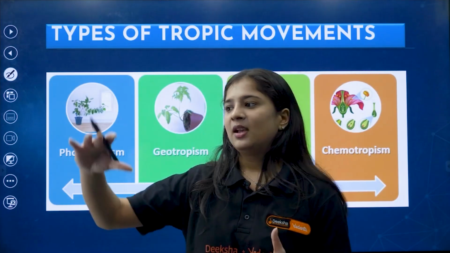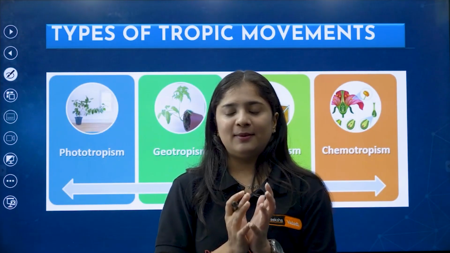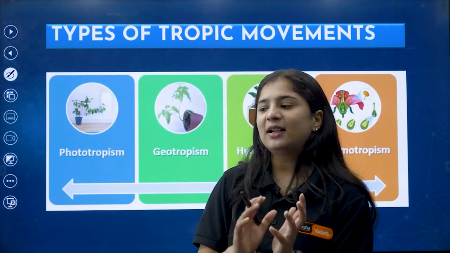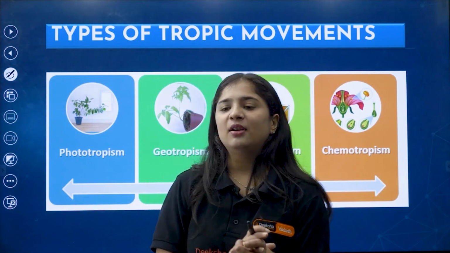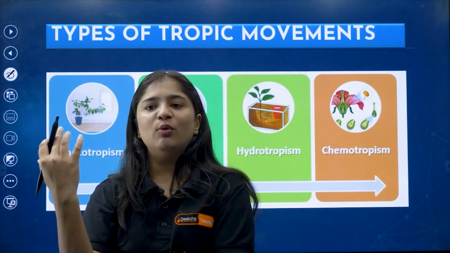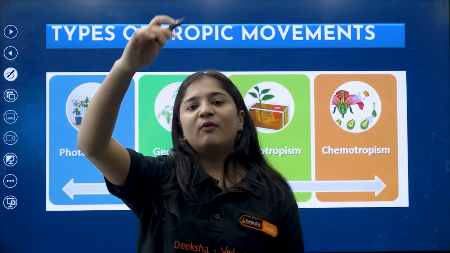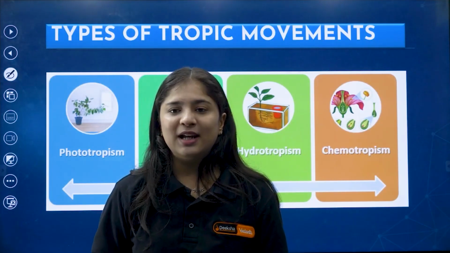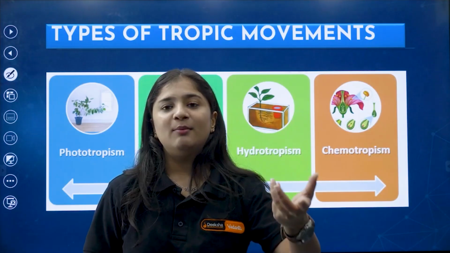For example, you have a potted plant in your home, and you have placed it near the window. So what happens here? Of course, the plant will move towards the direction of the sun. Why are they moving in the direction of the sunlight? Because they need a source. But what is it called?